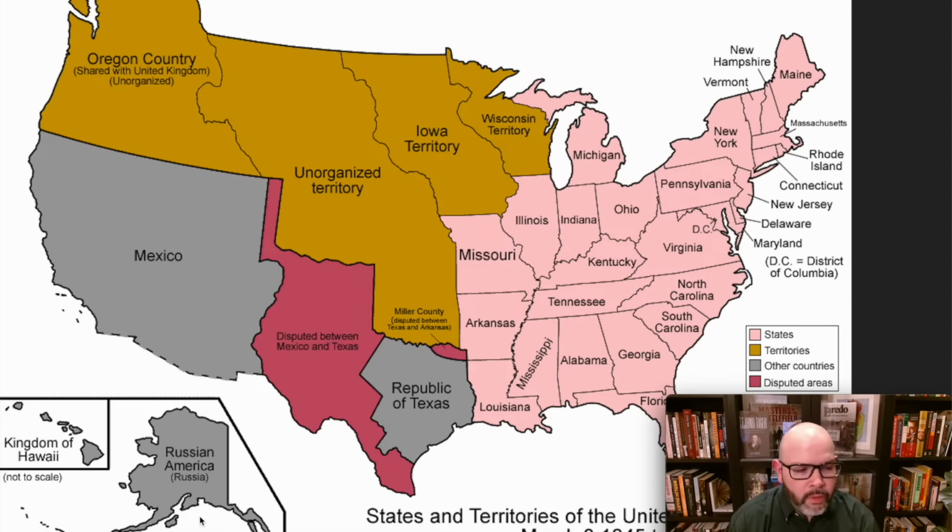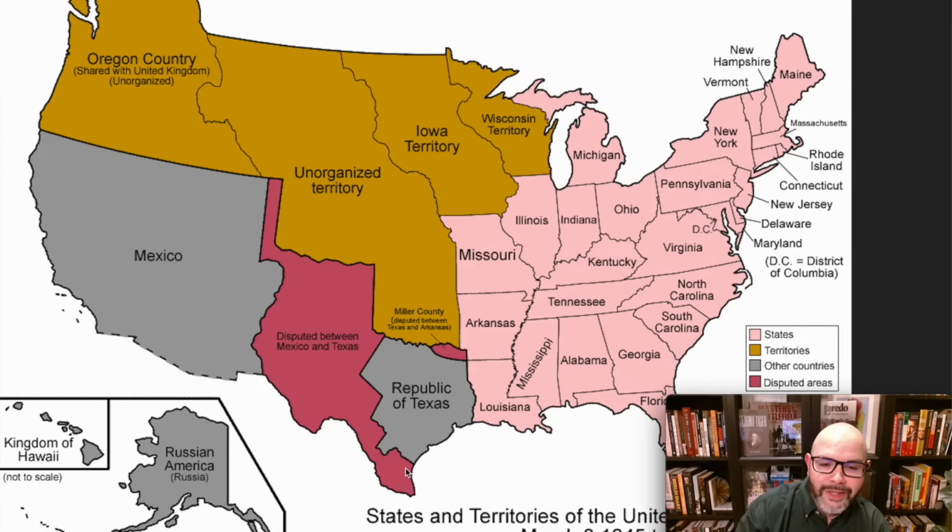Mexico argued the boundary was the Nueces River, which is here, whereas the Texans argued that the boundary was the Rio Grande, which is all these guys, right? So it makes a big difference whether you go with the Nueces or the Rio Grande. So this was disputed territory. So what does James Polk do? He sends troops to what is present-day Brownsville, Texas, and he basically provokes a war with Mexico, right?